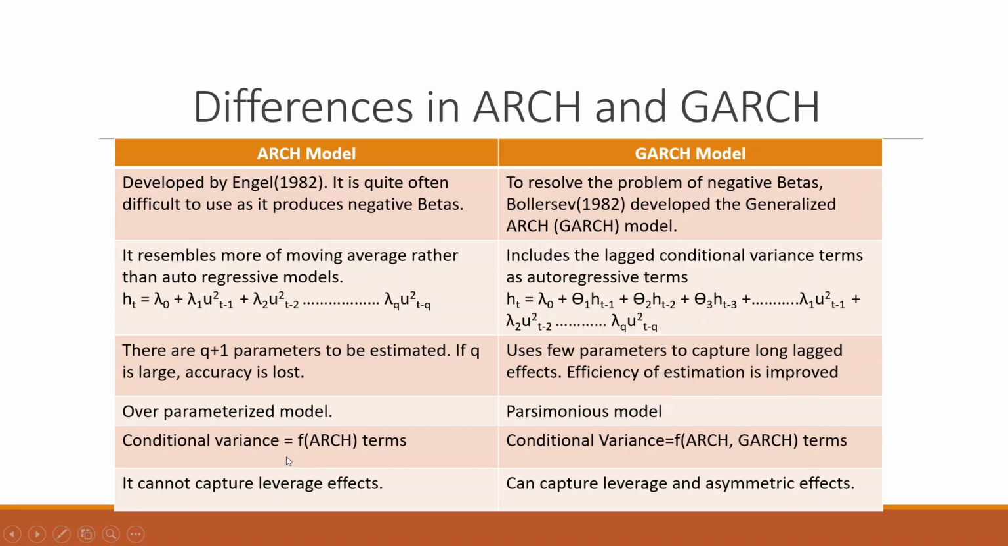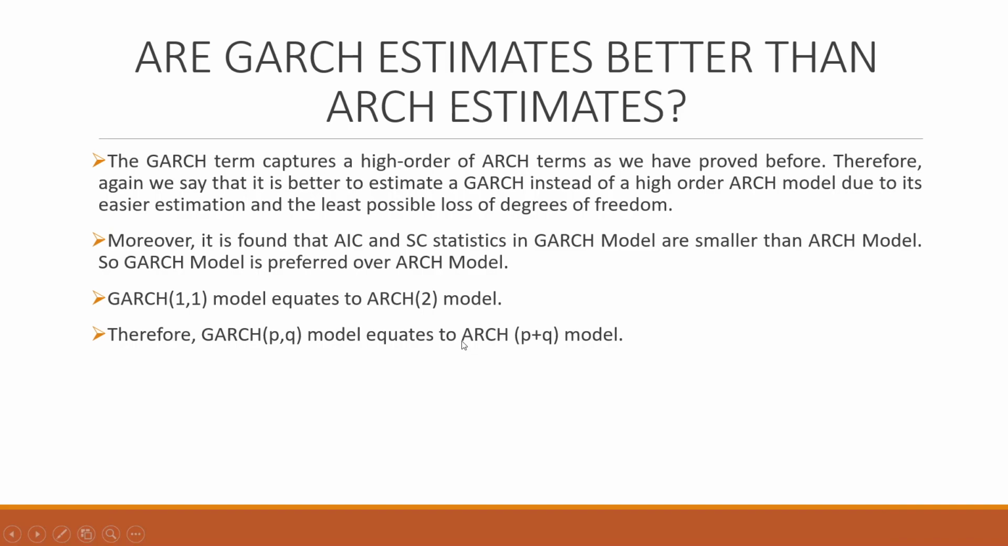The conditional variance is a function of ARCH terms. Here, the conditional variance is a function of ARCH and GARCH terms. It cannot capture the leverage effects. It can capture the leverage and asymmetric effects which are there in the series.